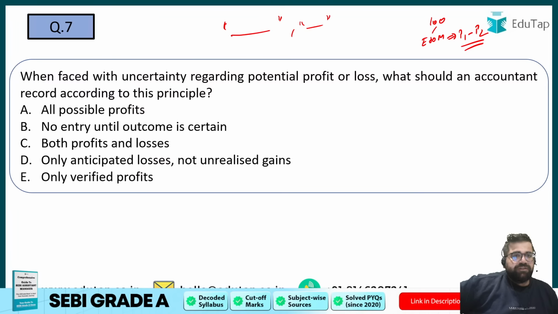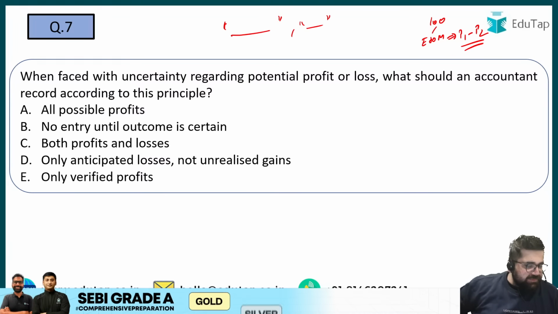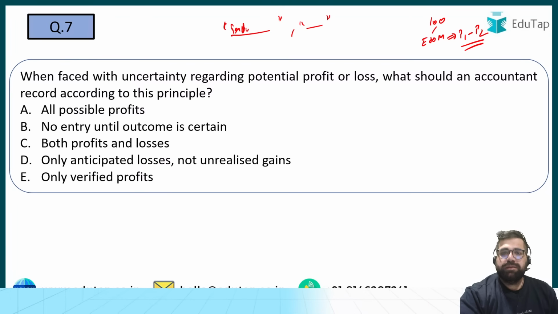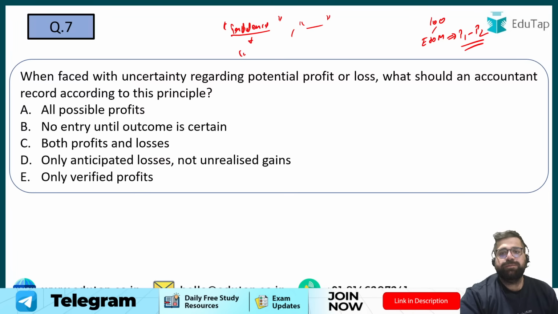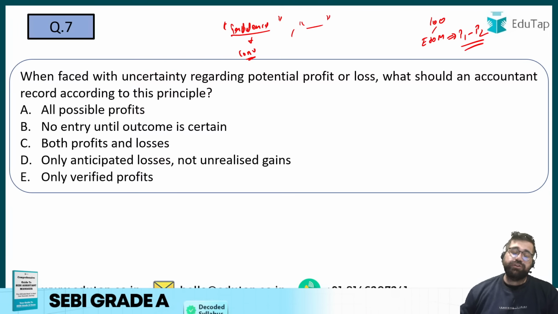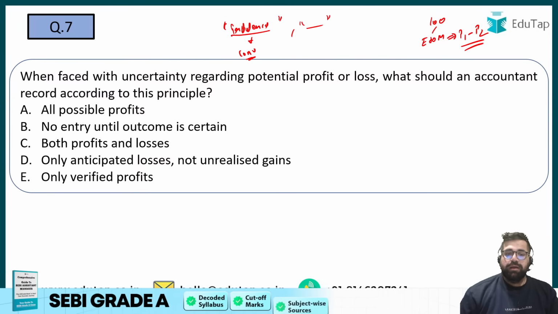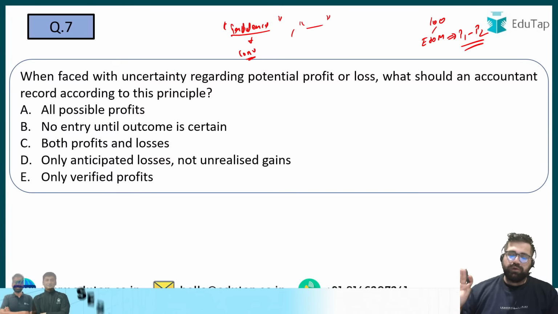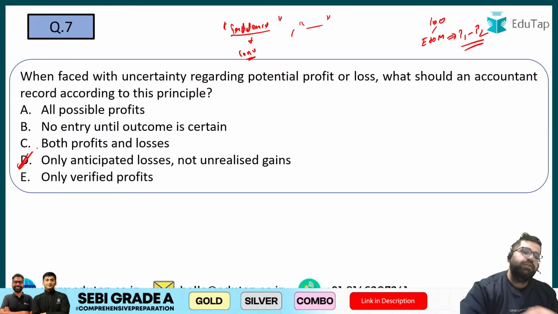Chaliye, question number 7. When faced with uncertainty, yes, principle of prudence. Principle of prudence is also known as what? Principle of conservatism. Right? And as per this particular principle, you have to avoid all the incomes and the future profits which you can get, but you have to play safe against all the different losses which you can have in the future. So for future losses, you have to play safe, but for future incomes, you have to avoid. Therefore, option number D looks correct over here, which is only anticipate losses.